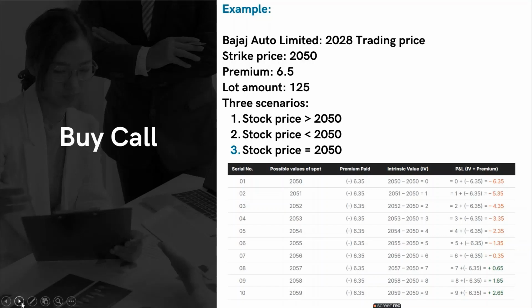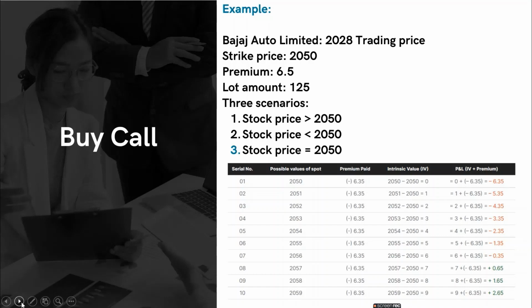Now we see that there are three scenarios. First, the stock price could be more than 2050, which means that the spot price at that moment is more than 2050. Second, the stock price can be less than 2050. The third is that the stock price can be equal to 2050. In the first case, we would obviously exercise the option because we would be earning a certain amount of profit.